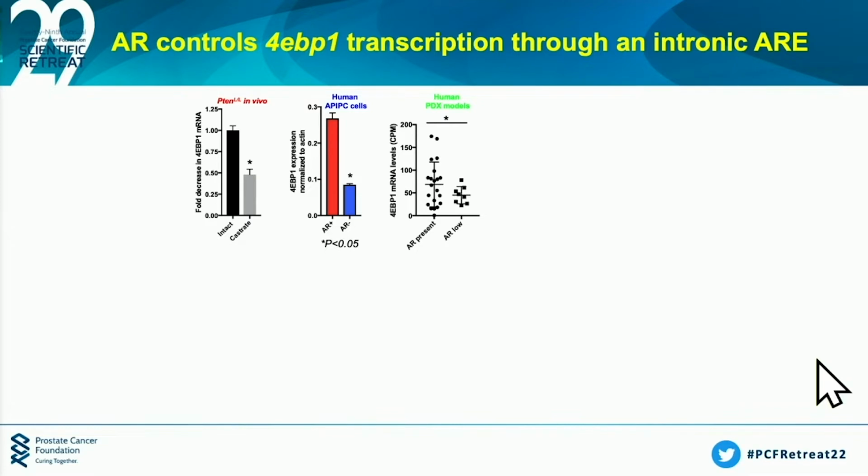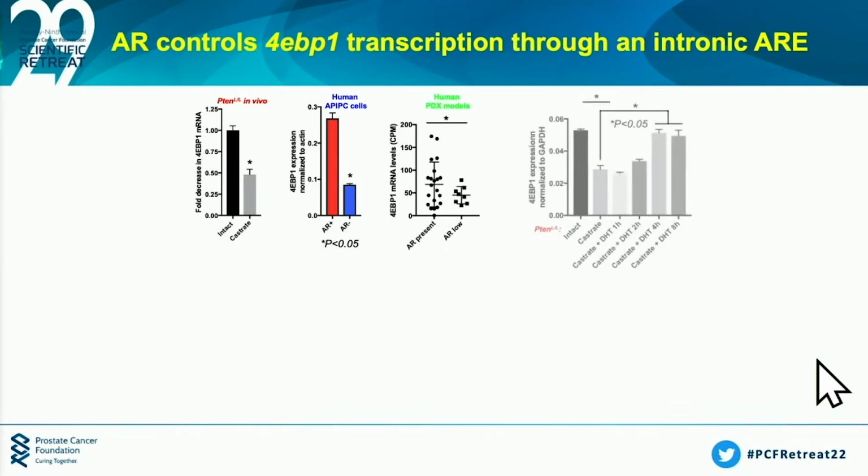So in order to test this experimentally, we took the castrated P10 mouse, we made organoids out of them, and then what we did was we added back DHT. And what that did was restore 4EBP1 transcript levels as shown here. Now given this link, we thought maybe AR directly regulates the 4EBP1 gene.